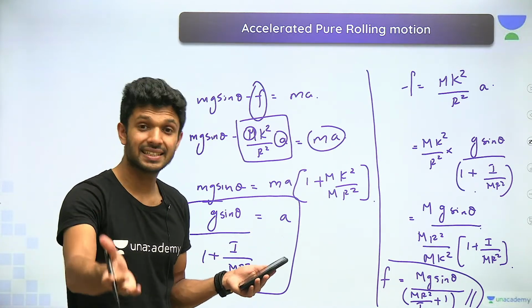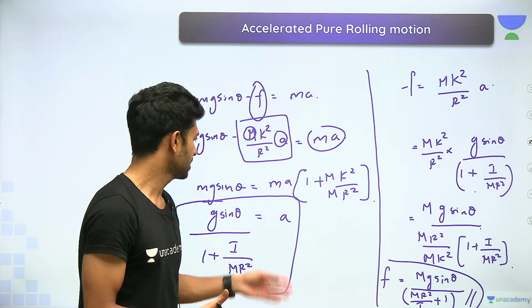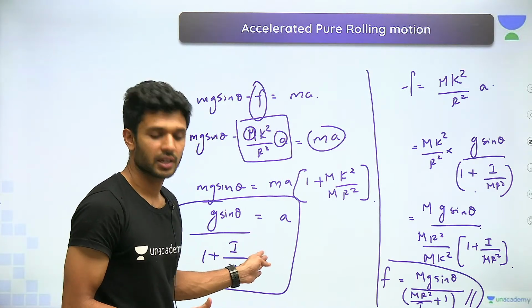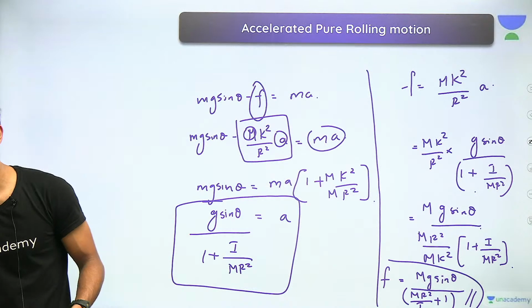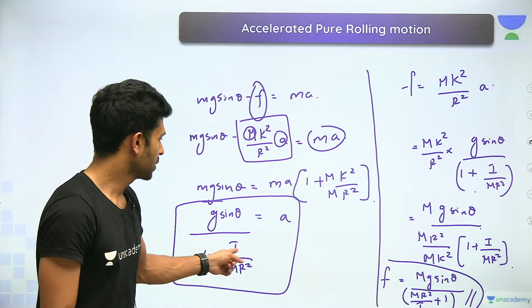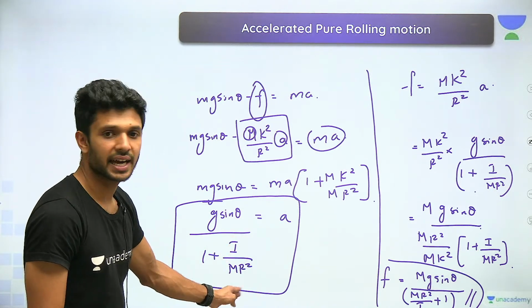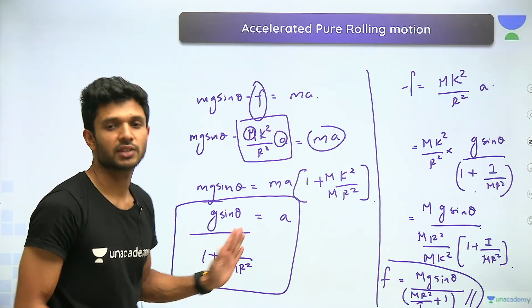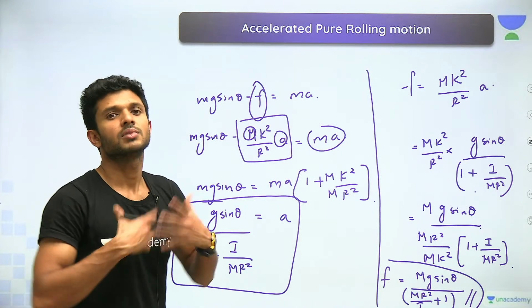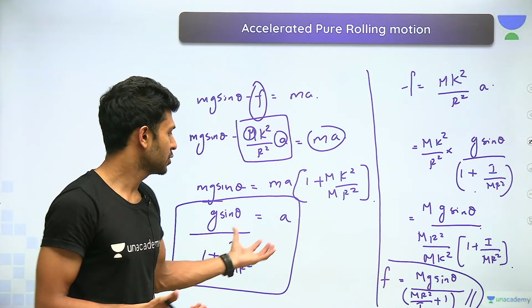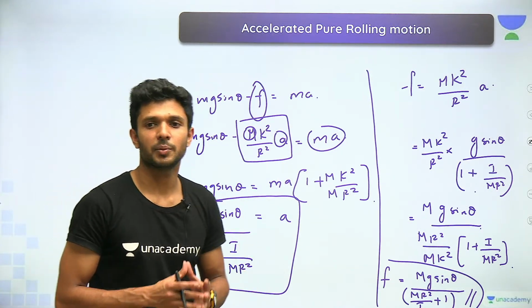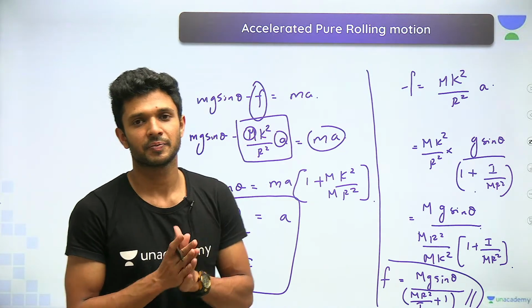In NCERT book, you will find the same equation written in terms of k. Okay, how will you write the same equation with k, which is the radius of gyration? You can expand for I as mk square. So m and m will cancel. You will have the equation as k square by r square. You need to learn any of the formulas and you should also be knowing how to simplify. बस और कुछ नहीं करना है.